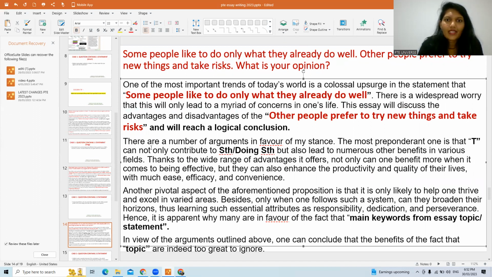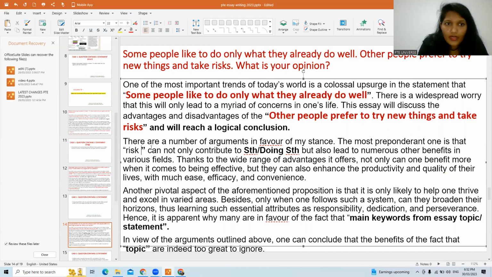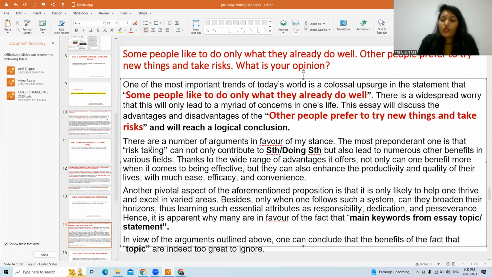Now here you can just write the main topic. Some people like to do only what they already do well. Other people prefer to try new things and take risk. So you can write the most preponderant one, that is risk taking. So here we are talking about risk taking. So you can just write the main keyword.